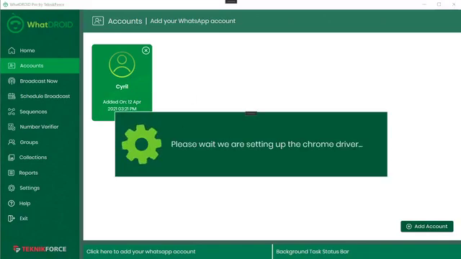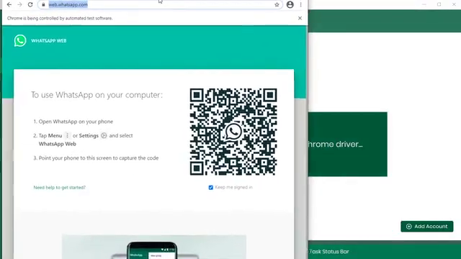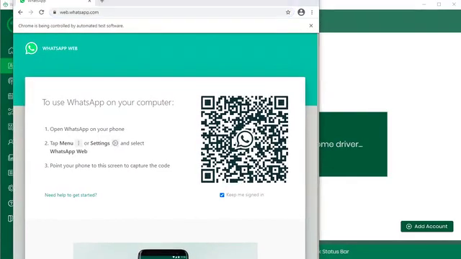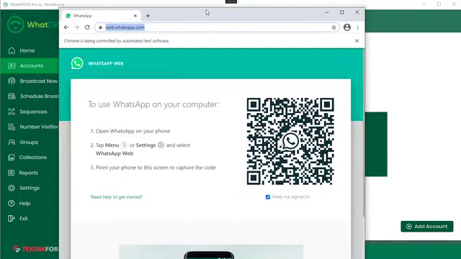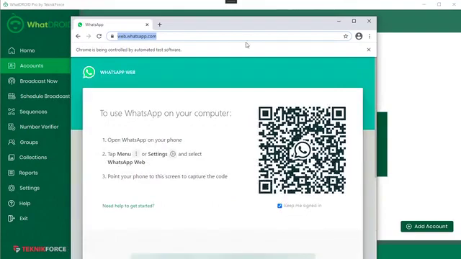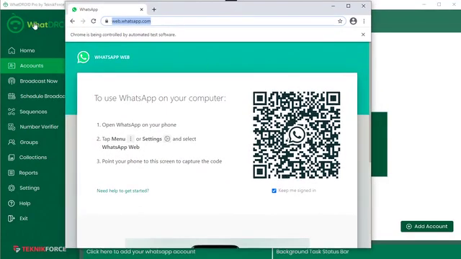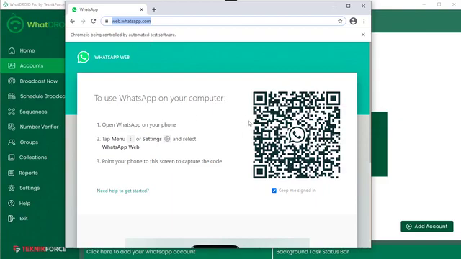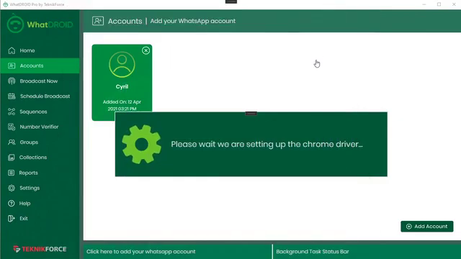You will see this screen for a wait, and then you will get an instance of your web browser pointing to WhatsApp Web. If you haven't added your account to WhatsApp Web already, you will need to do that, and you will need to use this QR code to give WhatsApp Web the permission to use your account from the phone. It's very important.